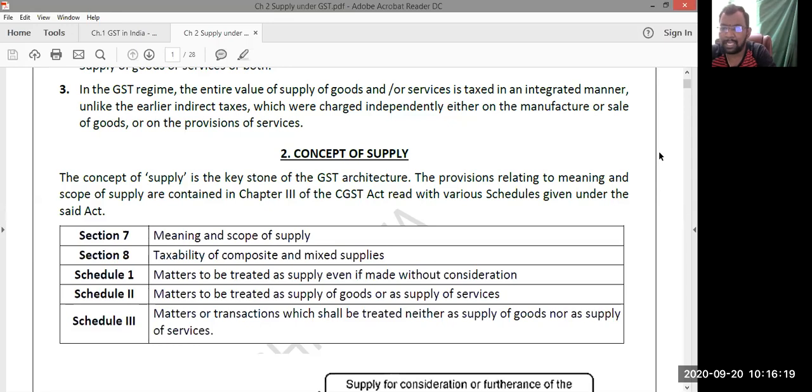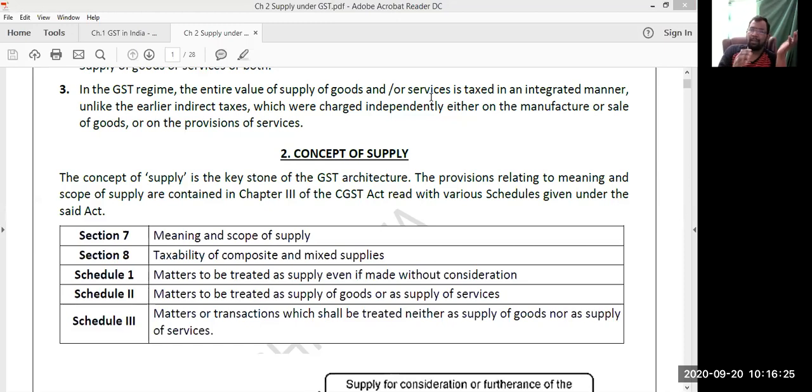Schedule 3 explains about matters to be treated as neither supply of goods nor supply of services. In simple words, Schedule 3 explains about the negative list of supplies. Let us see one by one.